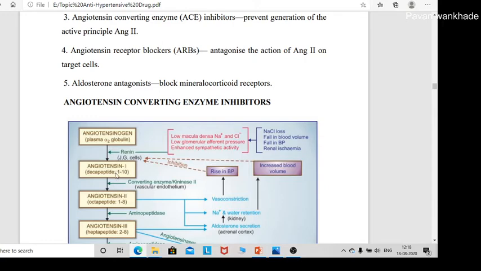Angiotensin converting enzyme inhibitors prevent the generation of the active principle angiotensin II. Means angiotensin I is converted to angiotensin II by this enzyme. Example is captopril. Now angiotensin receptor blockers: angiotensin II acts on the angiotensin receptor, and if you block the receptor, these three actions cannot develop. Now aldosterone antagonist: spironolactone. You can block the mineralocorticoid receptor and inhibit the aldosterone action.